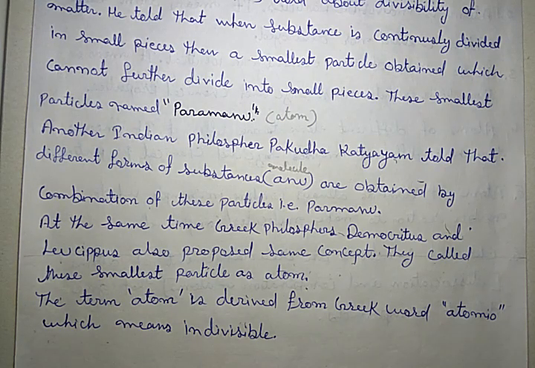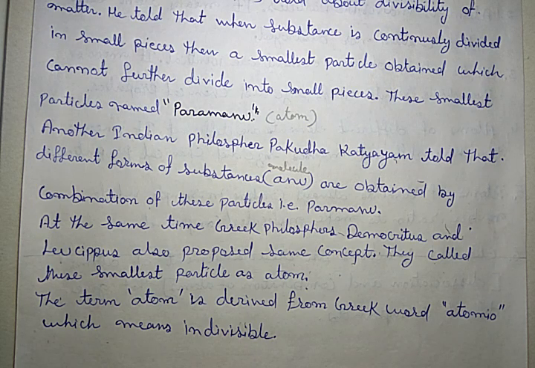At the same time, that means at the time of Maharshi Kanad, the Greek philosophers like Democritus and Leucippus also reached the same conclusion, and they also proposed the same concept about the divisibility of matter.